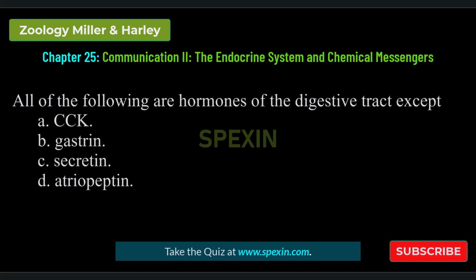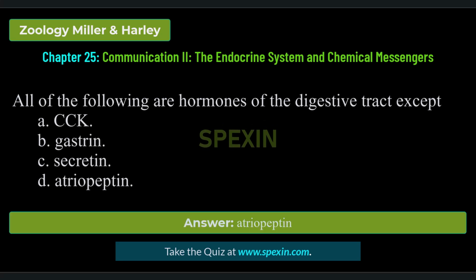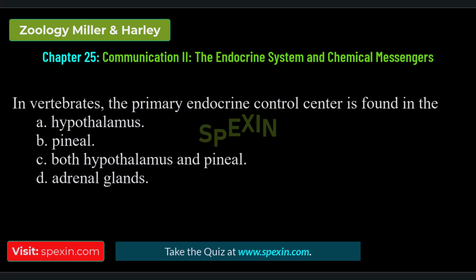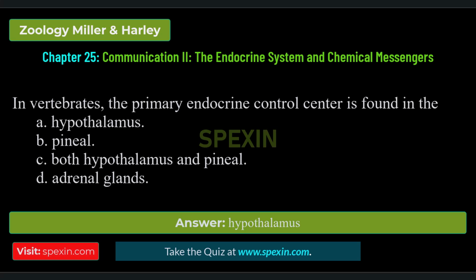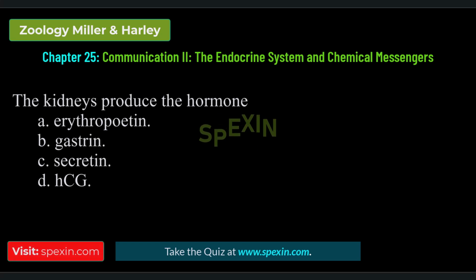All of the following are hormones of the digestive tract except CCK, gastrin, secretin, atriopeptin. Correct answer: atriopeptin. In vertebrates, the primary endocrine control center is found in the hypothalamus, pineal, both hypothalamus and pineal, adrenal glands. Correct answer: hypothalamus. The kidneys produce the hormone erythropoietin, gastrin, secretin, HCG.